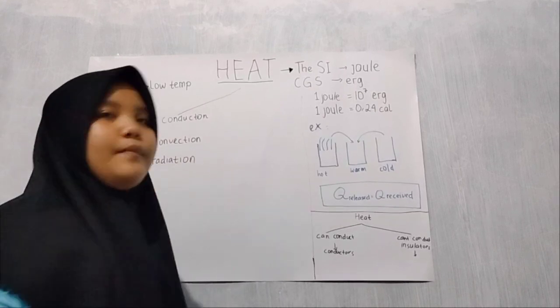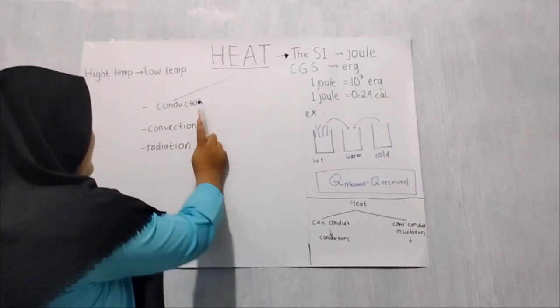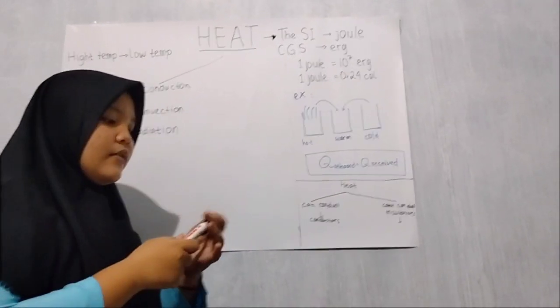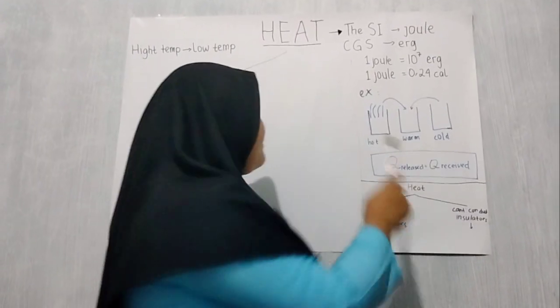I will explain what conduction, convection, and radiation are, along with examples.